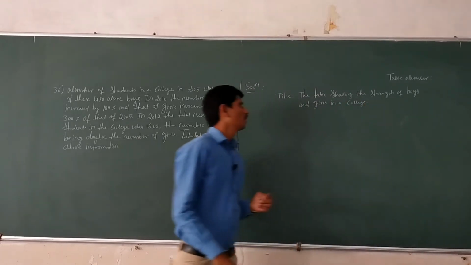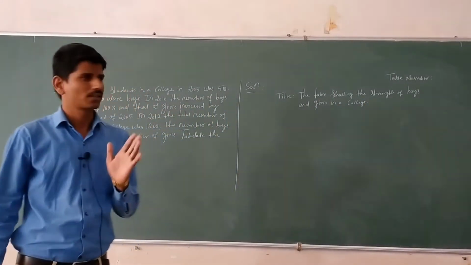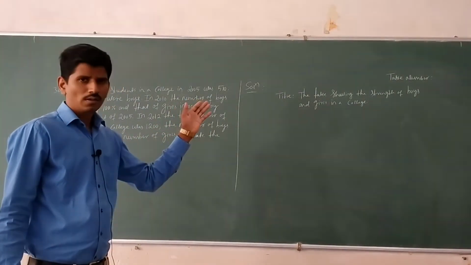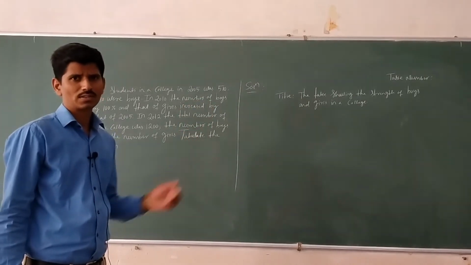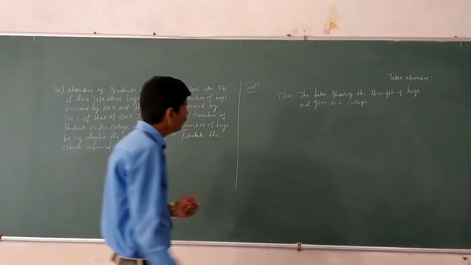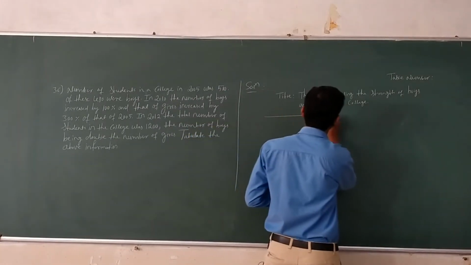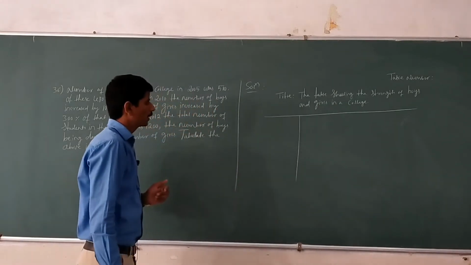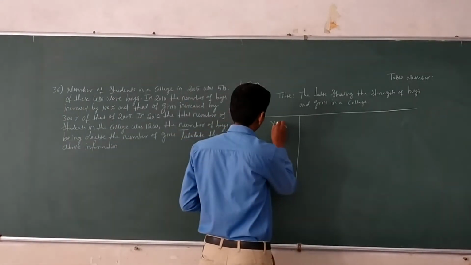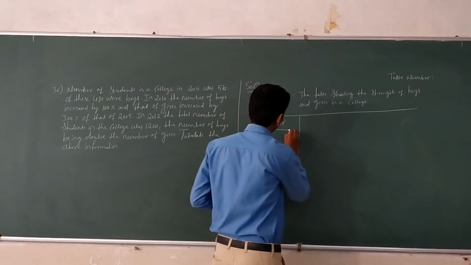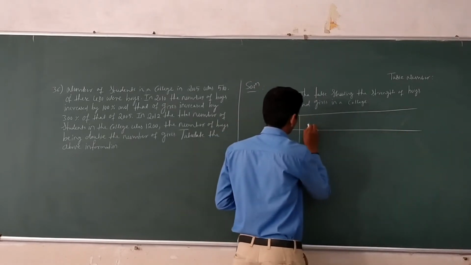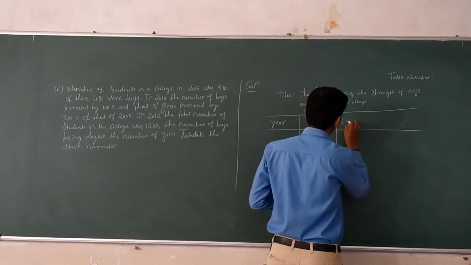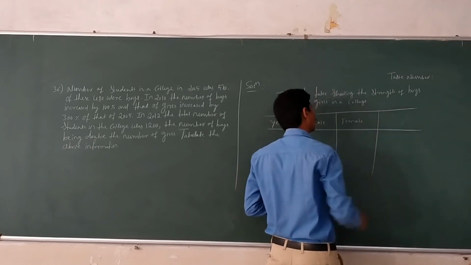Here they have given only year and sex. Here years are taken in the stub, not taking the caption; otherwise, stub, it's your choice. First, you have to mention the stub. First, you have to take year. Next, in caption you have to take male, female, and total.